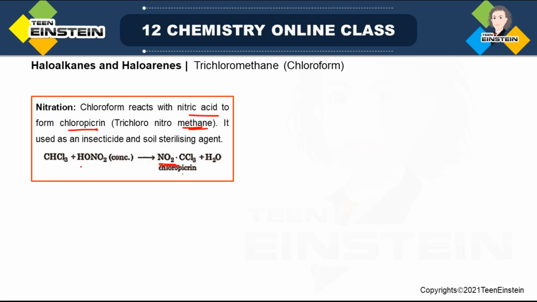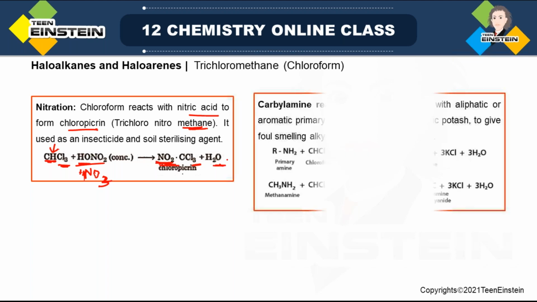In presence of HNO3, which you can also write as HONO2, concentrated condition, there is formation of this molecule. So as if this C-H bond is replaced by a C-NO2 bond, because Cl3 is still there. Okay. So this H and this HO together will make water, which is the byproduct.